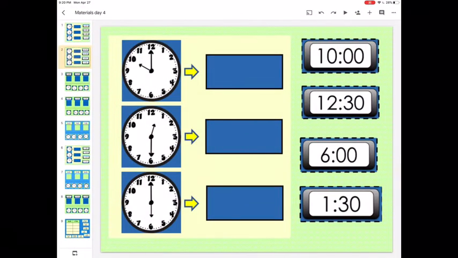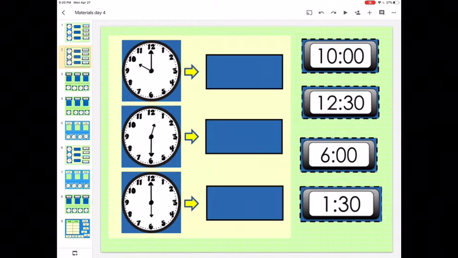So now we are going to do a little review. Hello everyone, we are going to do a little review. So on the left hand side, there are analog clocks with times. Our goal is to match the digital clock to the right analog clock. So what you guys did yesterday for your assignment or assessment, how you had to cut out the analog time and paste it to the correct digital time, well, now we're going to do the opposite.